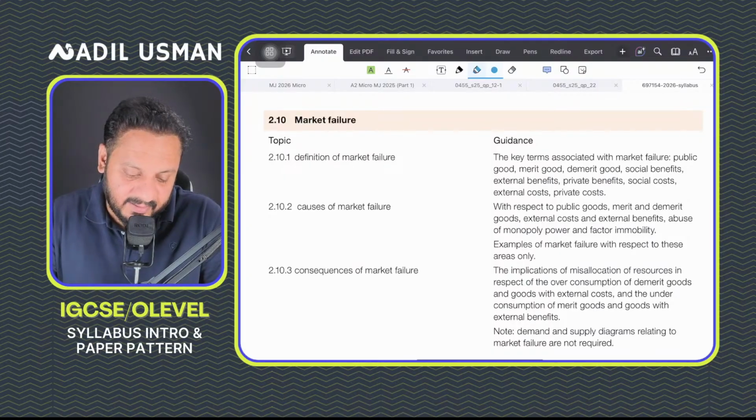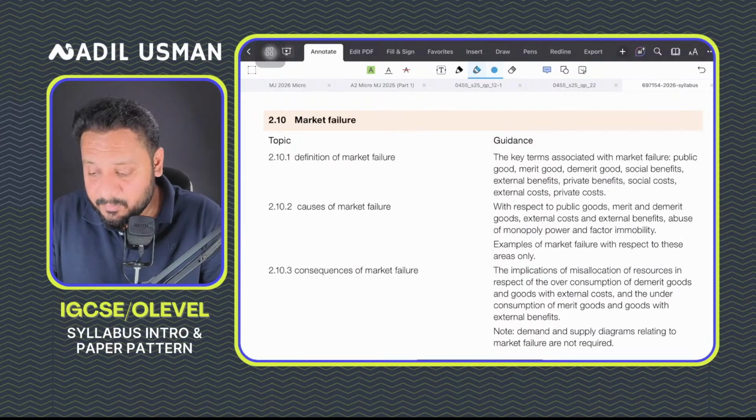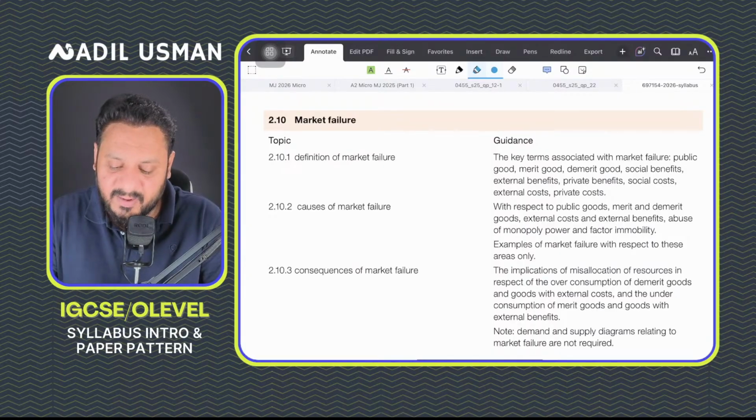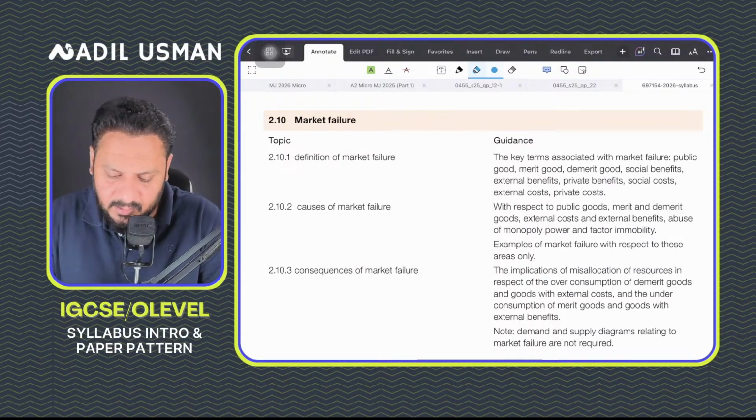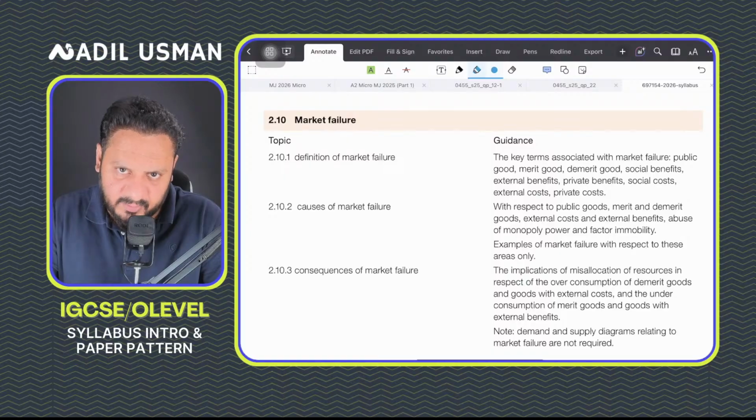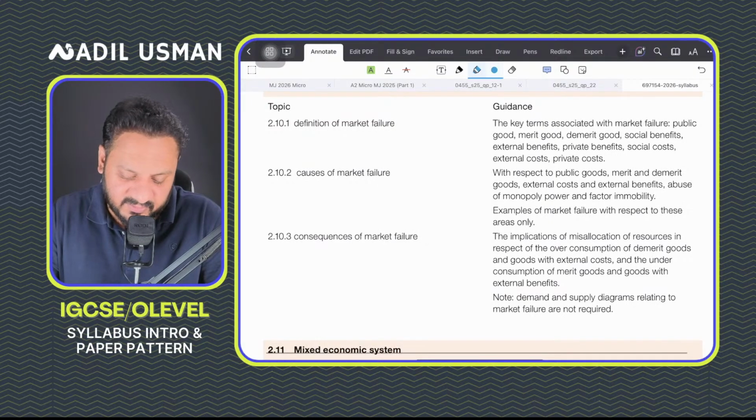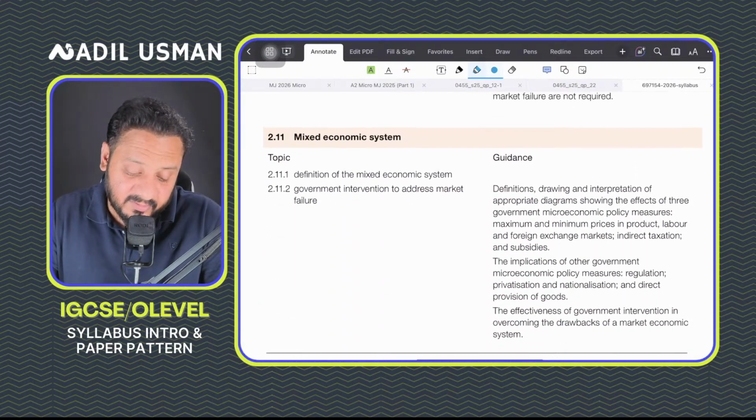So market failure is again an important topic. A question comes on this topic. In fact, it has also come, I think, in your May June 25 exam as well. You study the definition of market failure, the causes of market failure, how market failure causes a misallocation and all of that. Then you'll study about a mixed economic system.